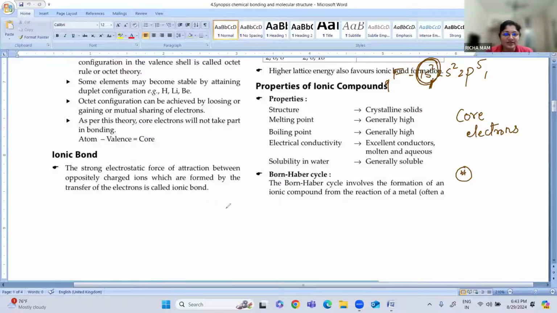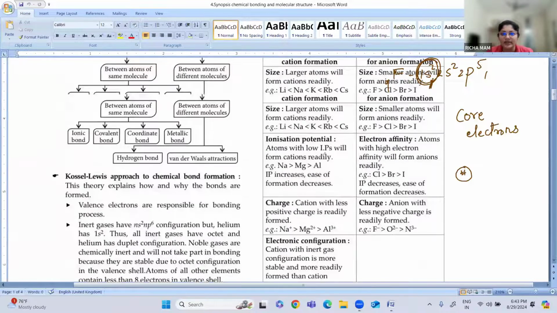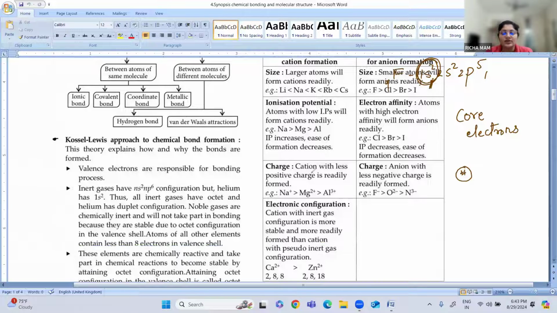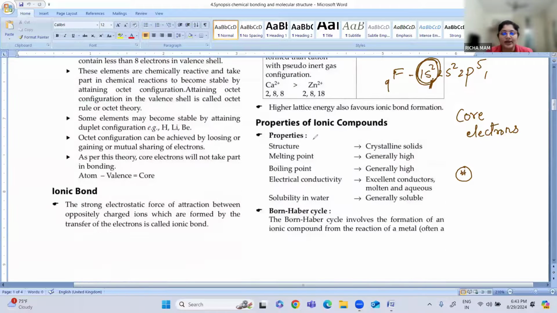We have discussed what an ionic compound is, so I will not explain it again. Just remember that an ionic bond is an electrostatic force of attraction between the ions. One forms a cation and another forms an anion. Cation means the element will have a positive charge, and anion formation means it will have a negative charge. Always the cations are smaller in size and the anions are larger in size. So this is about the ionic compound.